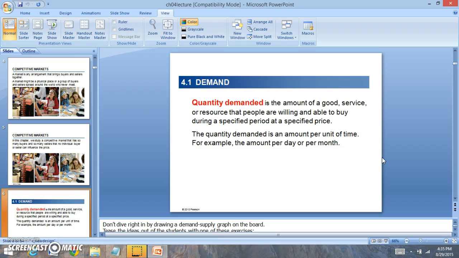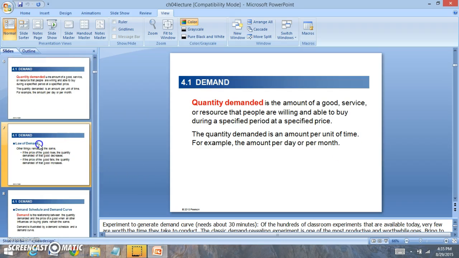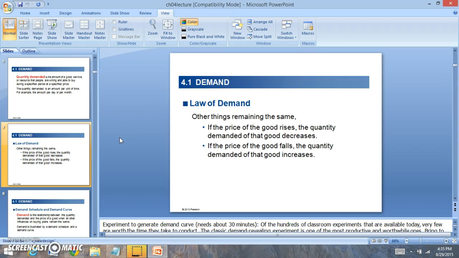Quantity demanded is the amount that someone's willing and able to buy. The law of demand is an inverse relationship between the price of a good and the quantity demanded. So if the price of a good increases, the quantity demanded will decrease.